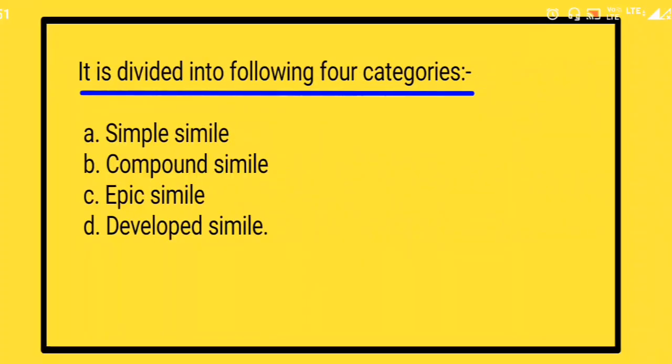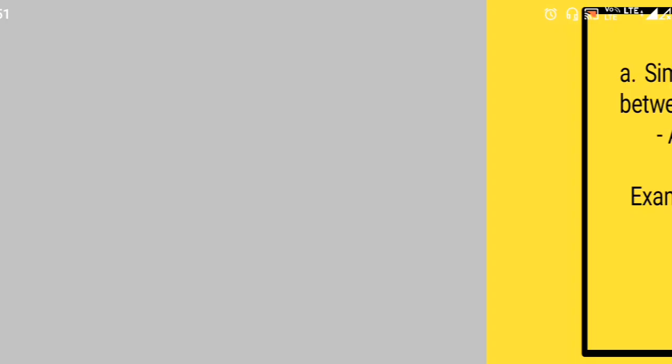सिमिली basically is divided into four categories. So what are these four? Simple simile, compound simile, epic simile, developed simile. So let us see one by one every category.